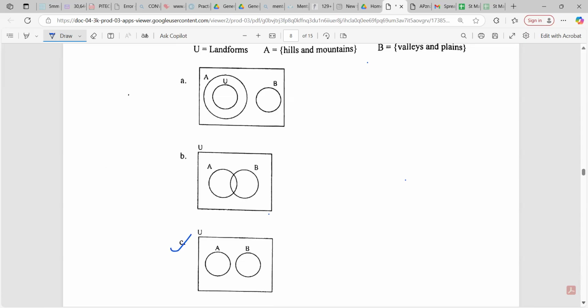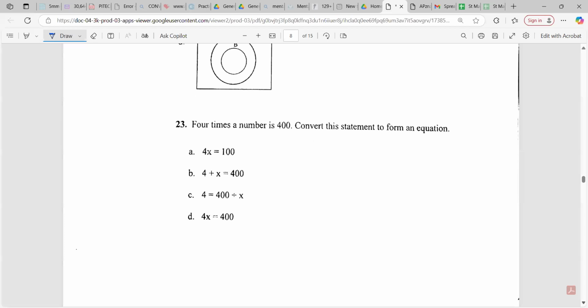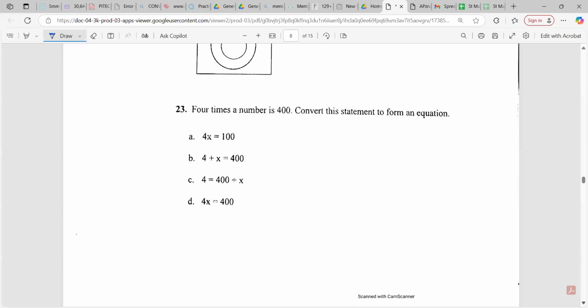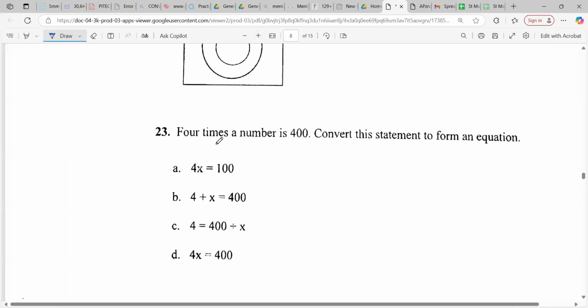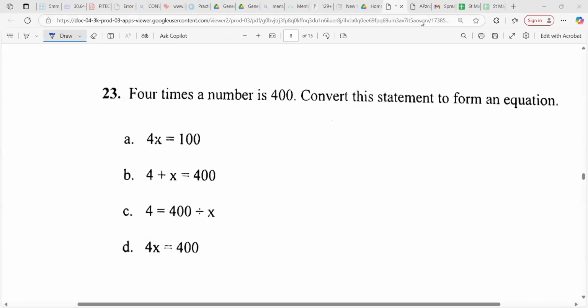You guys are awesome. Guys, I want you to WhatsApp me this one. We just discussed that one because that was knowledge based, right? All right. It said 4 times a number is 400. Convert this statement to form an equation. So WhatsApp me this one and then let us discuss. We have a lot of questions.